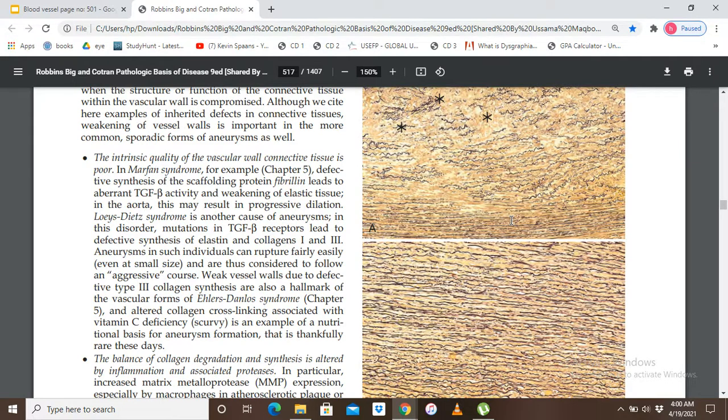Due to this defect, there is a defective synthesis of fibrillin protein that leads to defective activity of transforming growth factor beta. Due to this, there is a weakening of the elastic tissue in the aorta, and this results in progressive dilation.